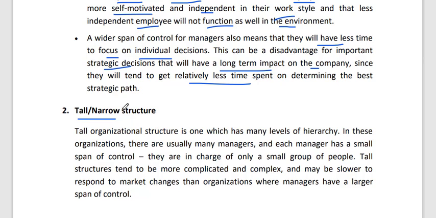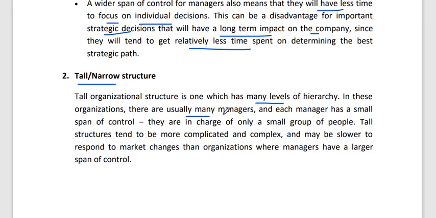Next, tall or narrow structure. A tall organization structure is one which has many levels of hierarchy. In this organization there are usually many managers, and each manager has a small span of control, 2 or 3 or 4 people. They are in charge of only a small group of people. A small span of control means there will be a small group of people. This tall structure tends to be more complicated and complex, and maybe slower to respond.